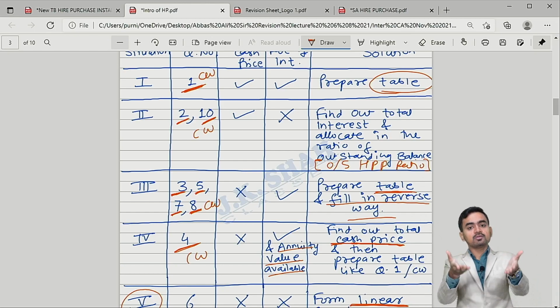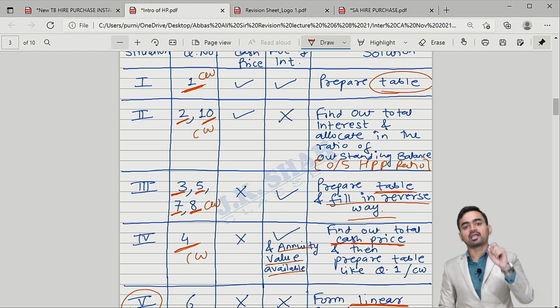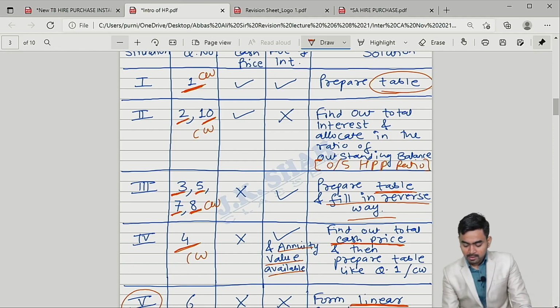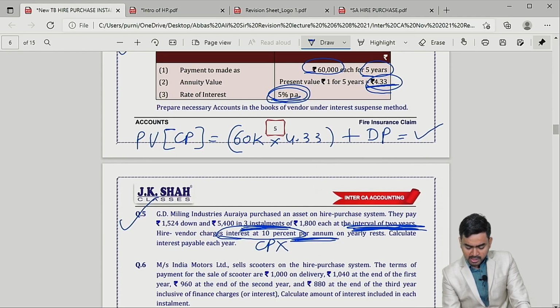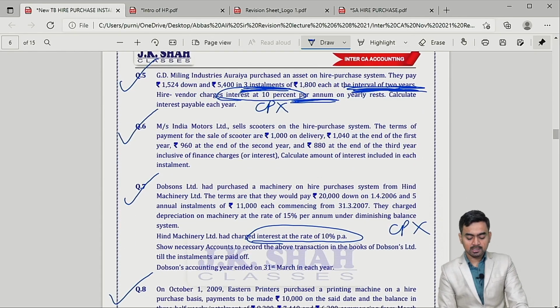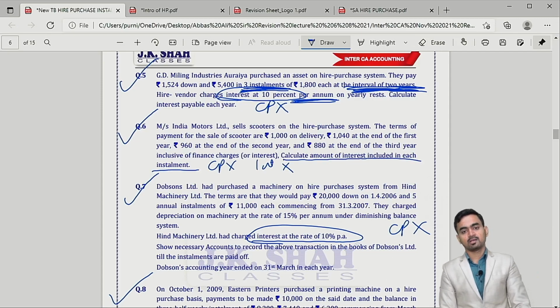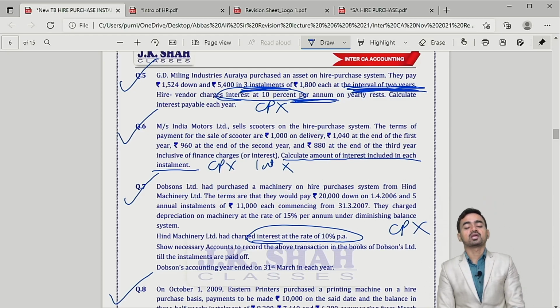Correct. I have given you the reference from the JK Shah Classes textbook. And I hope you will give your level best to revise this particular stuff well. So check question number 6 in the JKSC material. They have not given cash price. They have not given interest, and still they are asking to calculate the interest included in each installment. You have to assume cash price is same in each installment, hence the ratio of interest would be 3:2:1.